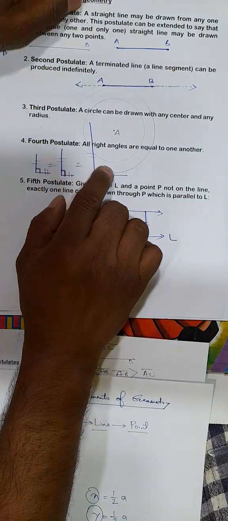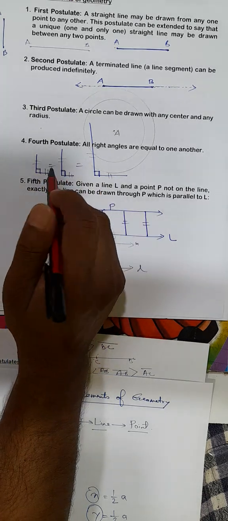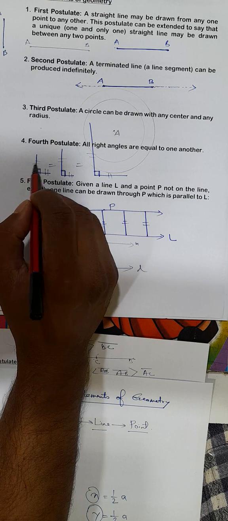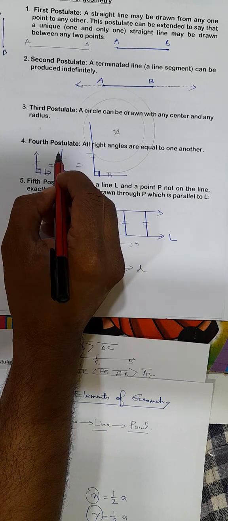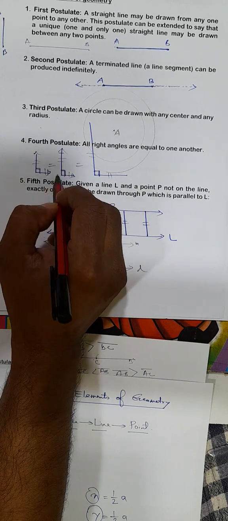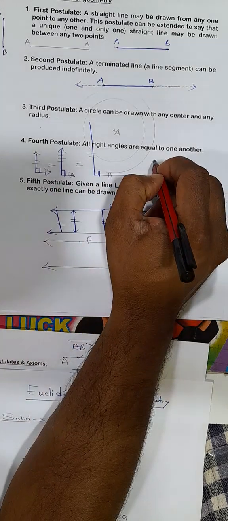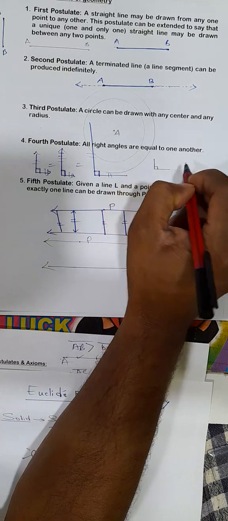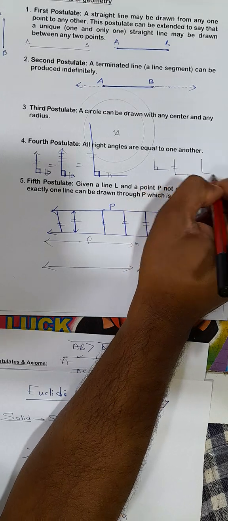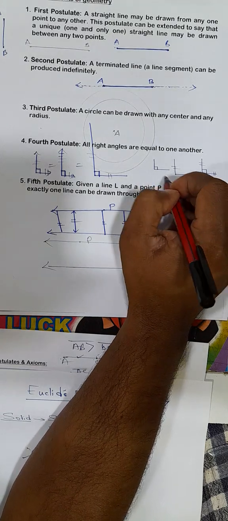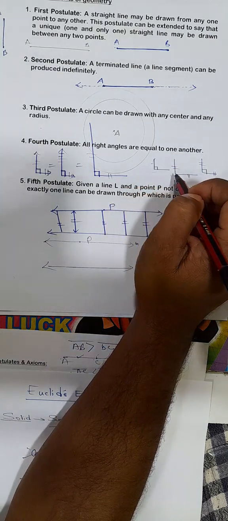Fourth postulate says all right angles are equal to one another. These are examples of right angles irrespective of the length of their sides, arms, right? Irrespective of the length of these line segments, all right angles are equal. So even if you take different measures of line segments, right angles will be equal. So it doesn't depend on the length of these arms.